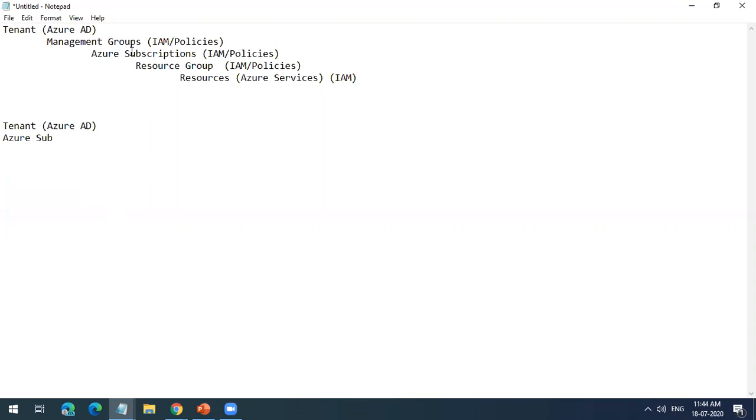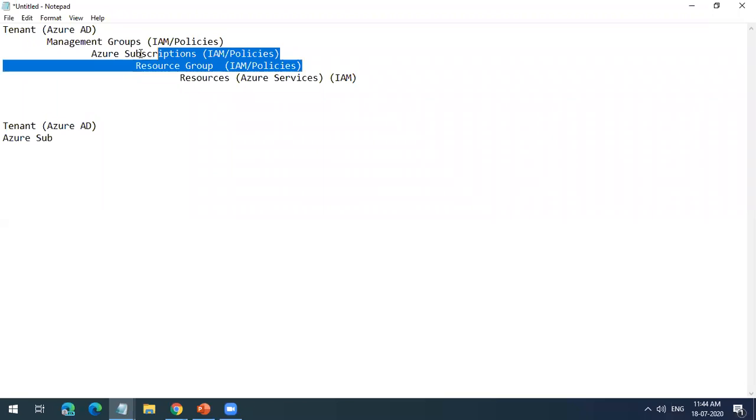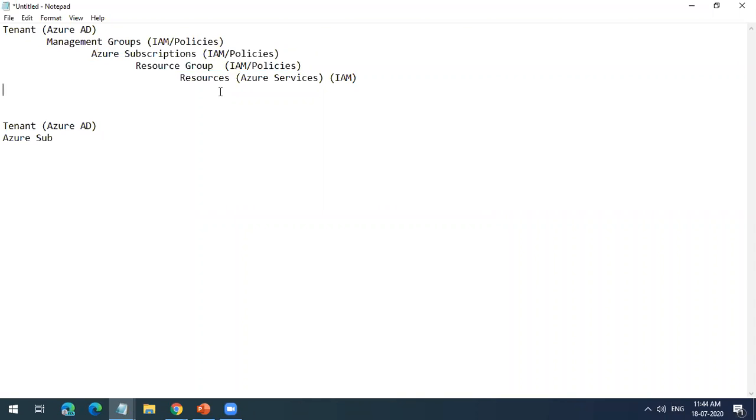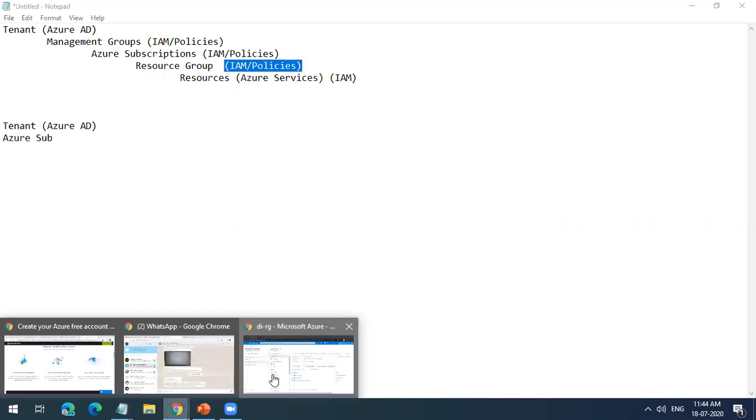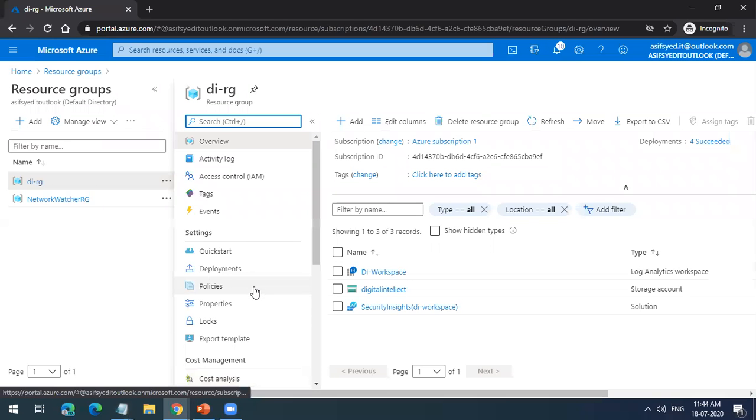So now we are talking about policies, Azure policies. What you assign in a management group is different, but Azure policy is different. These policies can be assigned at Azure subscriptions and at resource group level. When I assign these policies at resource group level, anything happening in that resource group must be compliant to the policy we are creating. So we will create a policy now.